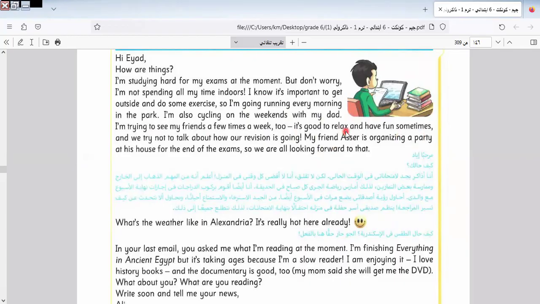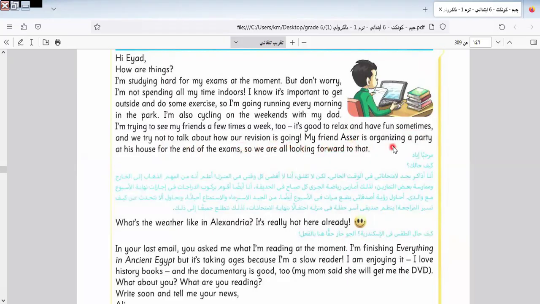So when we study, we must have 5 minutes to have fun, then return to study, okay? Don't take all the time for fun. That is, we have 5 minutes for fun, and the rest of the day, it will be for what? For studying hard, to get high marks. We must study hard to get high marks, okay? It's good to relax and have fun sometimes. And we try not to talk about how our revision is going.